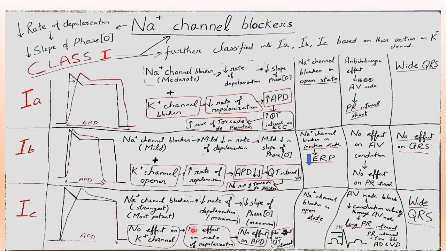Other features on ECG: in class 1A there will be wide QRS, in class 1B no effect on QRS, and in class 1C there will be wide QRS. These are the important features of class 1A, 1B and 1C.